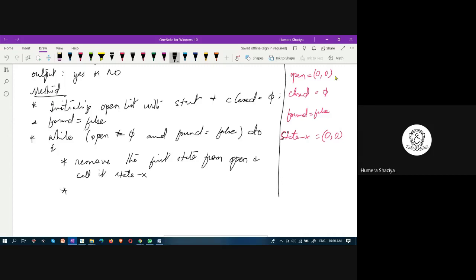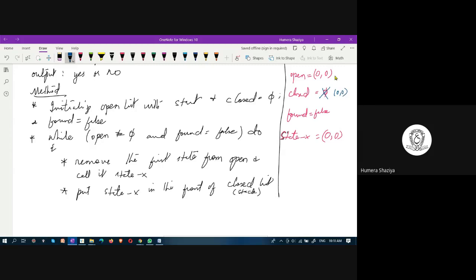Next step within the loop is put state X in the front of closed list. Closed list is a stack. This closed list is initially empty. What is to be done is, now this gets state X. What is state X? 0, 0.